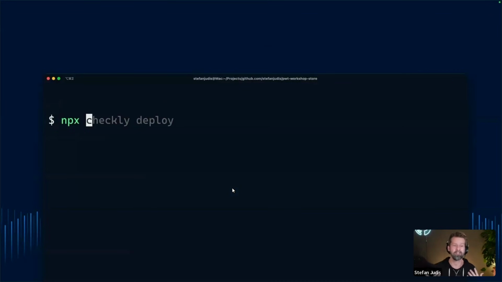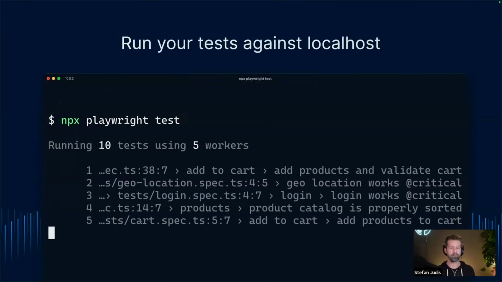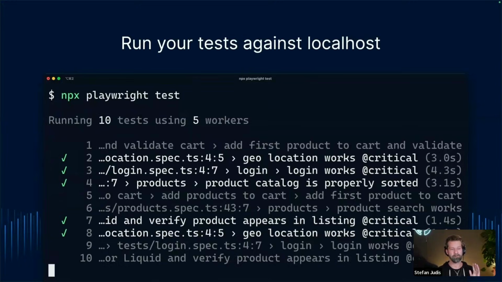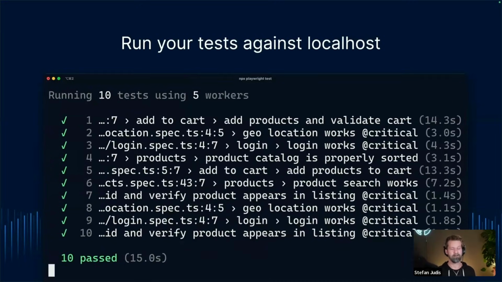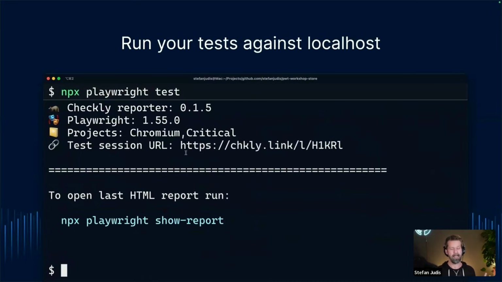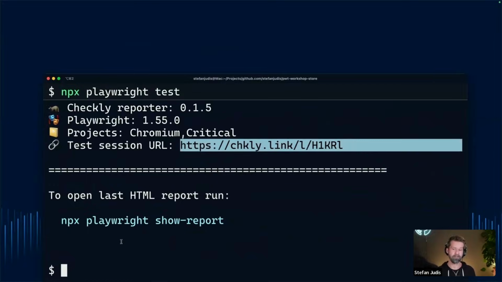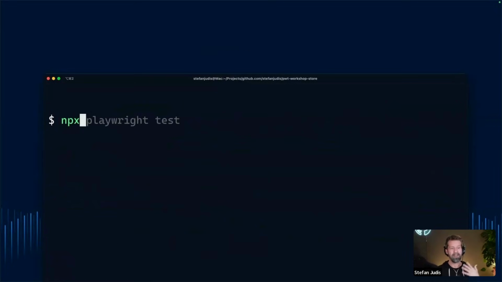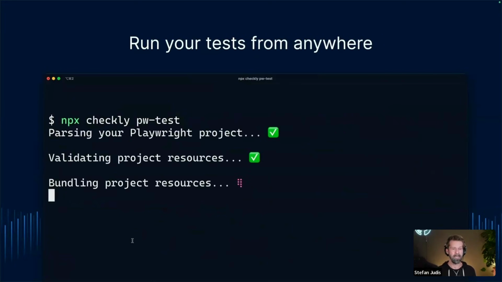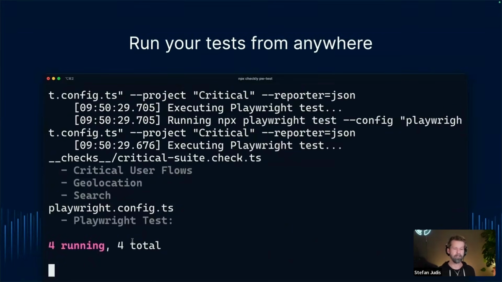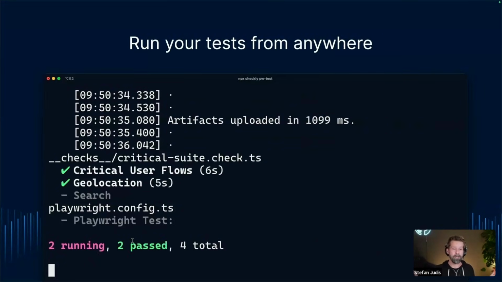So how do we see that at Checkly? At Checkly, we believe in a monitoring as code and CLI first approach. So what you usually would do is you would write your Playwright tests against localhost, right? If you want to, you can push the results to Checkly too using our reporter, but then you can use the Checkly CLI, and we will look at this in just a little bit, to take your existing Playwright code base and run it from anywhere in the cloud, really.